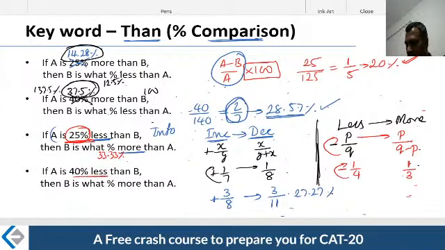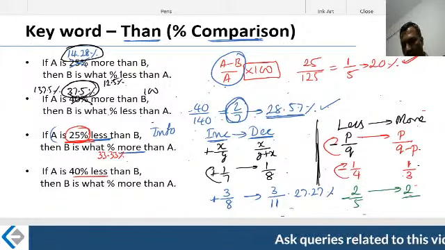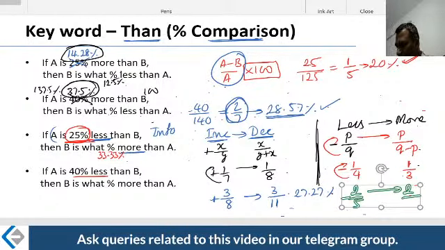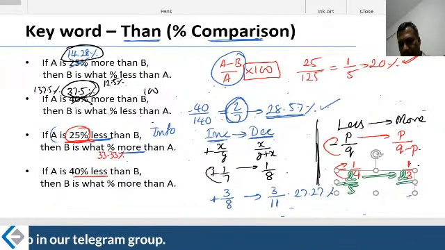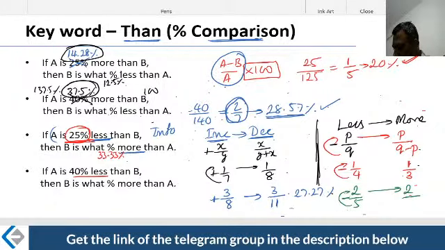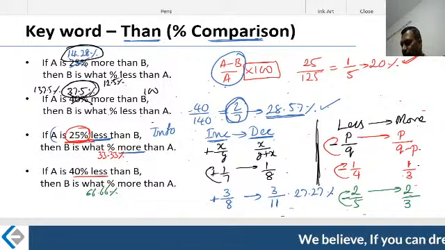40% less. What is 40%? 2 by 5. So 2 by 5 less. What should I do? Write this 2 as it is, don't change it. Then we do 5 minus 2. What is 5 minus 2? It is 3. Therefore, this is nothing but 66.66% more. Therefore, in that case, B is going to be 66.66% more. I hope all of you are getting this right now.